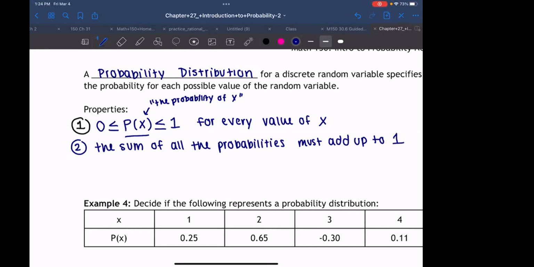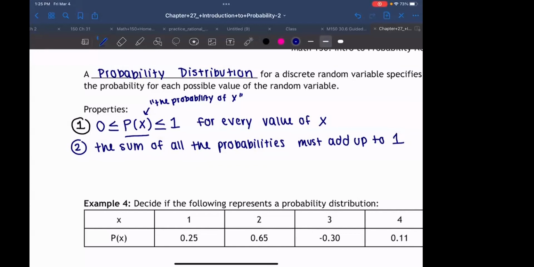Let's think about what this one says. A probability distribution takes everything in the sample space, everything that can happen, and we have different probabilities for everything. Like heads is 0.5, tails is 0.5. Now, everything put together is every possible thing.